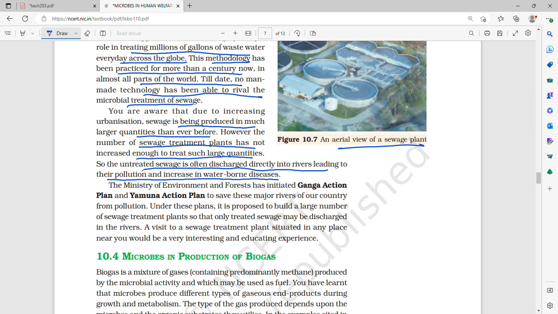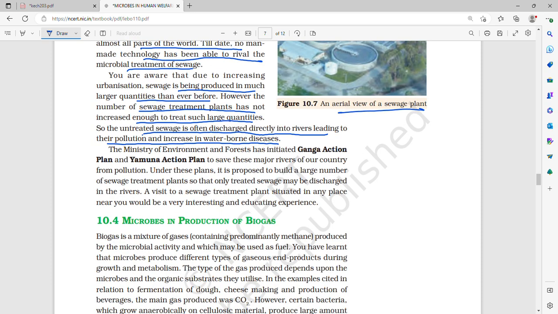So most of the time, people discharge this wastewater and sewage into rivers and lakes, and this leads to the pollution of water and increases waterborne diseases. Because of this, the Ministry of Environment and Forest has initiated the Ganga Action Plan and the Yamuna Action Plan to save these major rivers in our country from pollution. Under these plans, it is proposed to build a large number of sewage treatment plants so that only treated sewage may be discharged into the rivers.